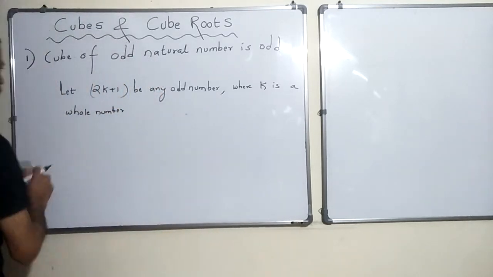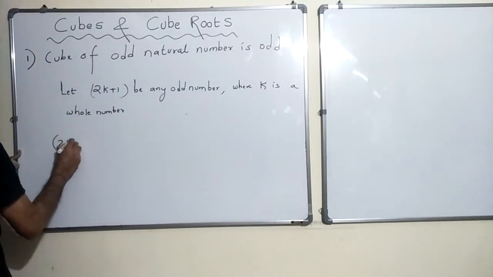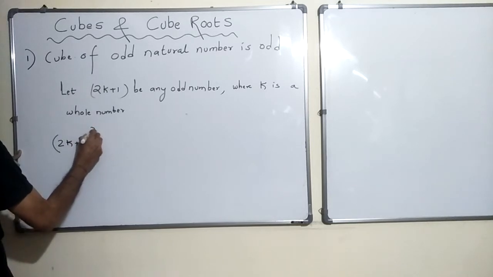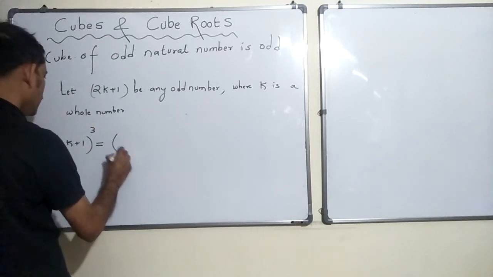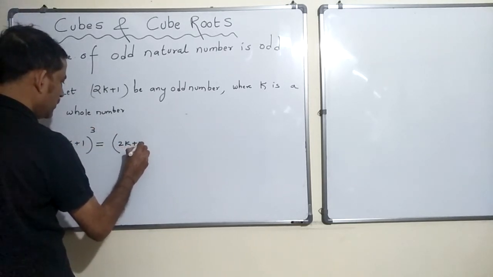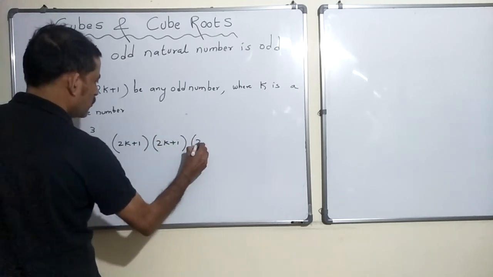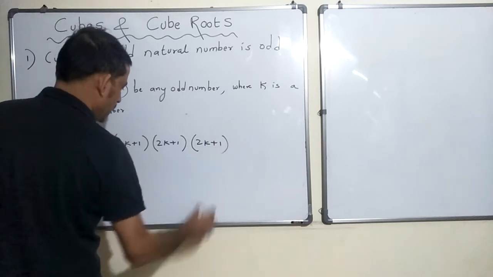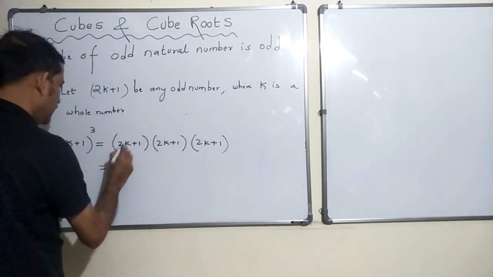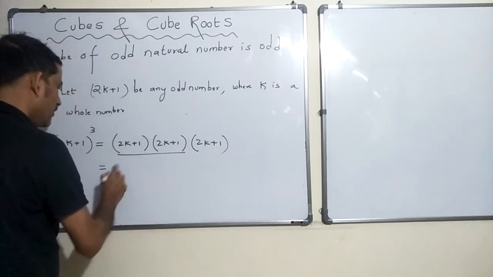Now let's find out the cube of this. 2k plus 1, the whole cube, is nothing but 2k plus 1, 2k plus 1, 2k plus 1, right? Now I am going to multiply these two.